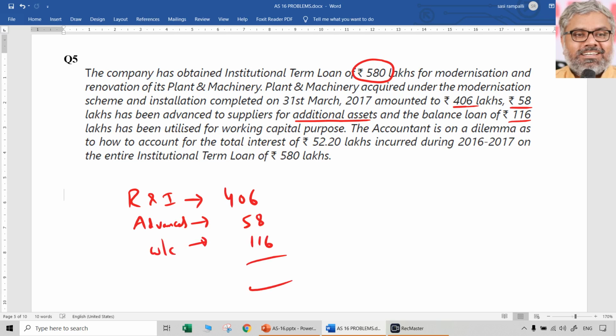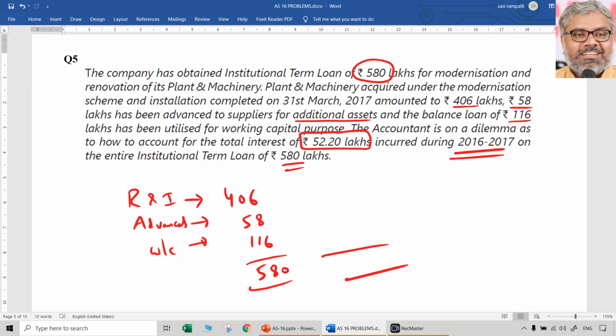So what is the total of this? 406 plus 58 plus 116, 580. So point here is accountant is in dilemma as to how to account for the total interest of 52.2 lakhs. That is the interest amount incurred during this year 2016-17 on the entire loan of 580 lakhs.